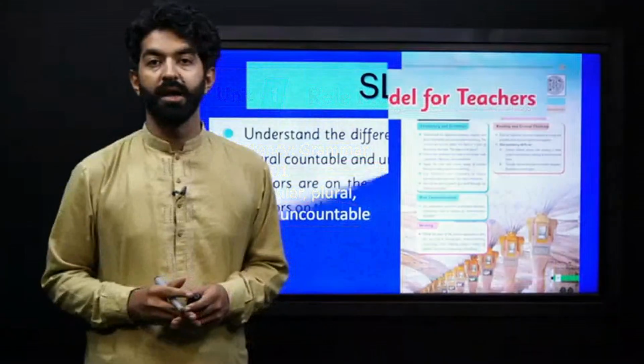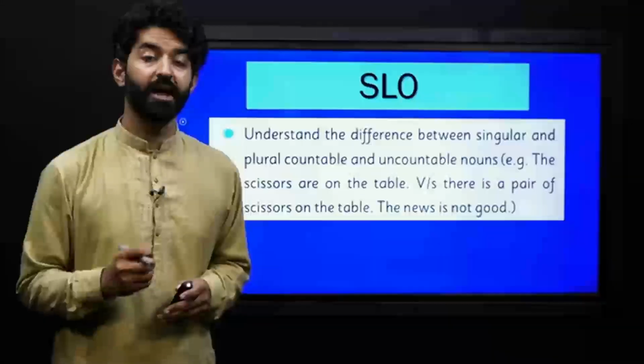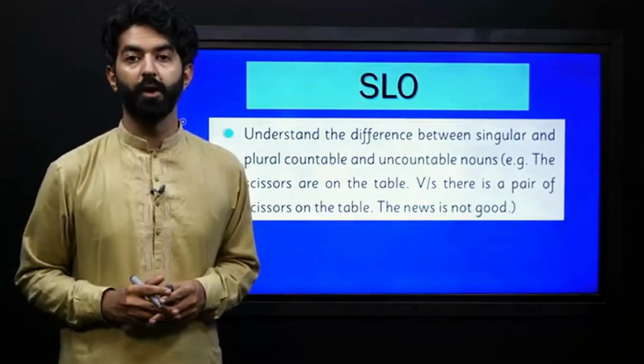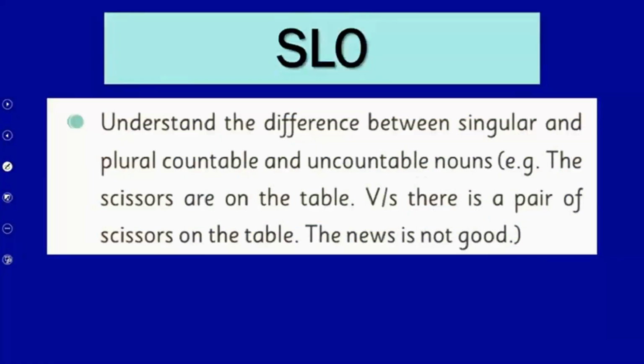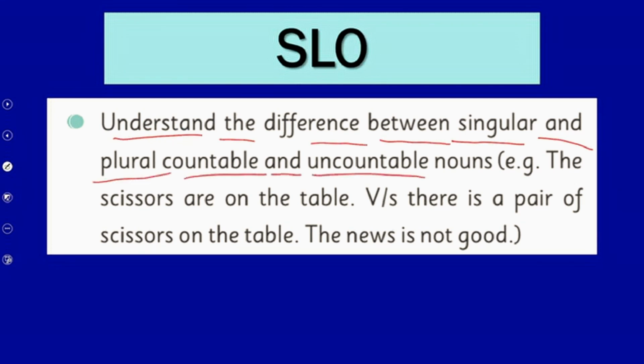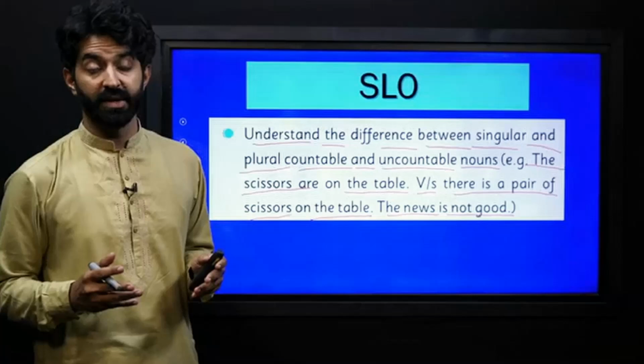So let's begin our lecture by reading and understanding our students' learning outcome. Our SLO is: understand the difference between singular and plural, countable and uncountable nouns. For example, the scissors are on the table versus there's a pair of scissors on the table. The news is not good. So along with the SLO, we have some examples over here.